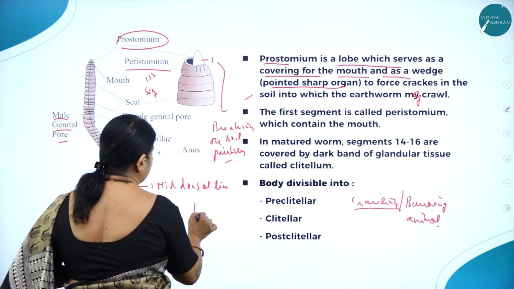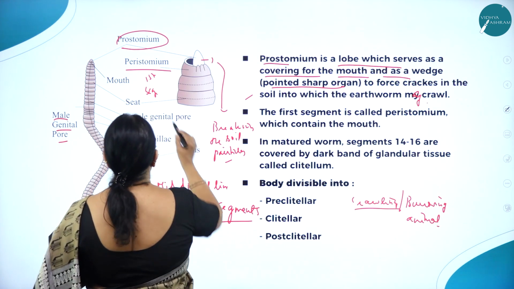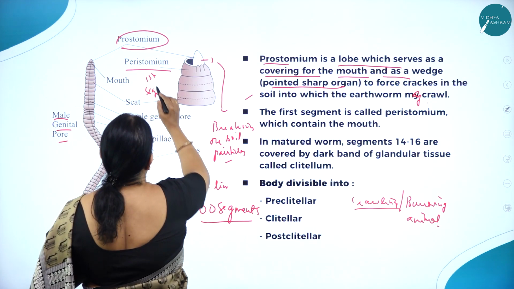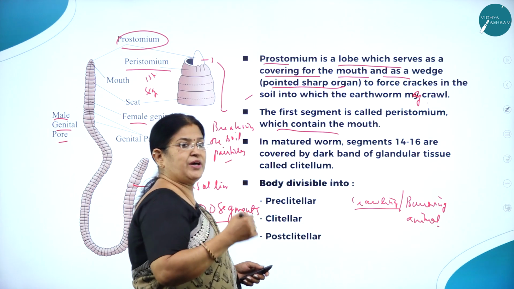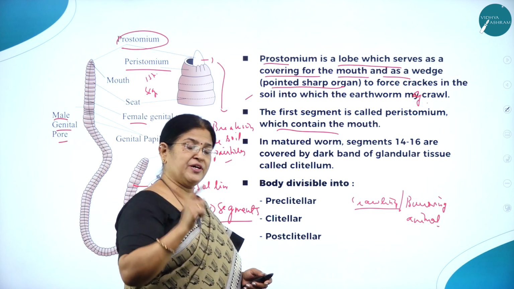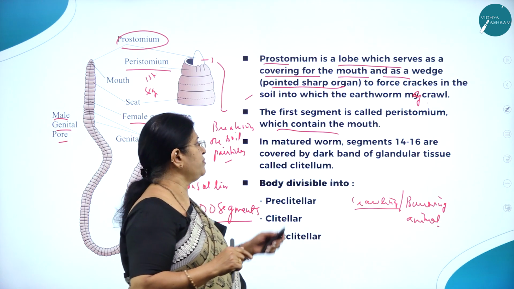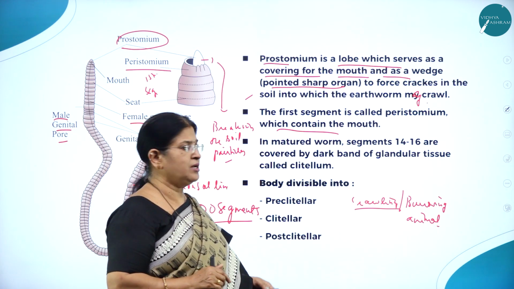Totally how many segments are there in the body? 100 segments. So the first segment is called peristomium, which contains the mouth. The mouth begins with prostomium, and the first segment is called peristomium.